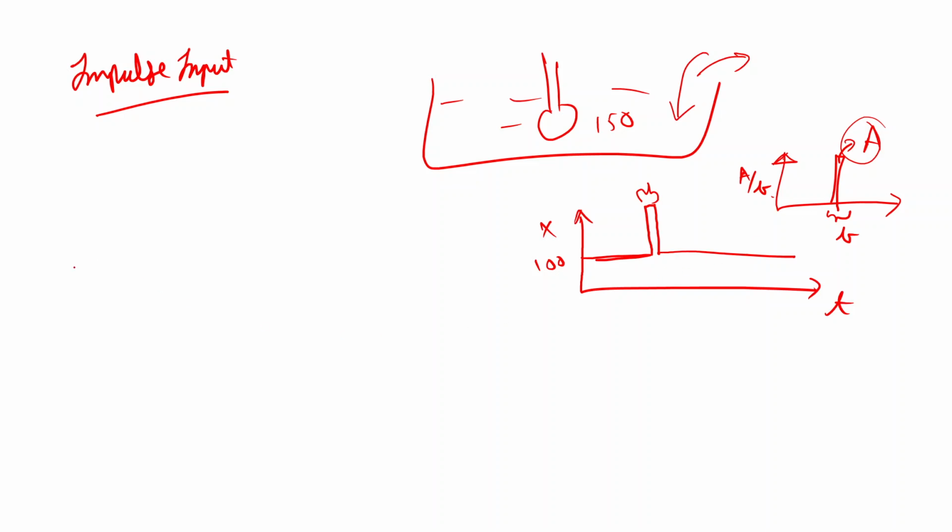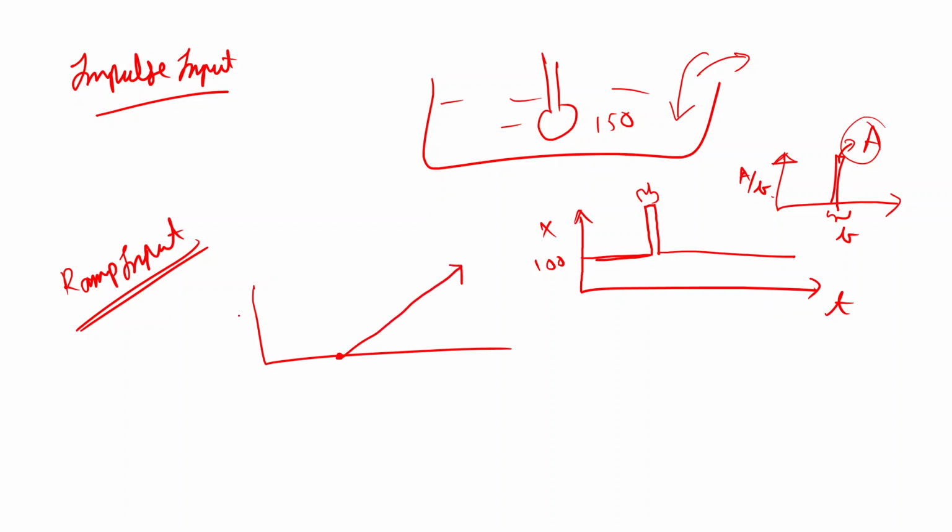Similarly, there is the ramp input. In ramp input, we keep on increasing the temperature constantly. So this is X and this is T. If I had a heat source in this system, the temperature of this fluid bath will keep on increasing, and in such a case the temperature of the thermometer will also keep on increasing. That kind of input is known as ramp input. By plotting this graph or looking at the process or the question, you can get an idea whether the given system has step input, impulse input or ramp input.